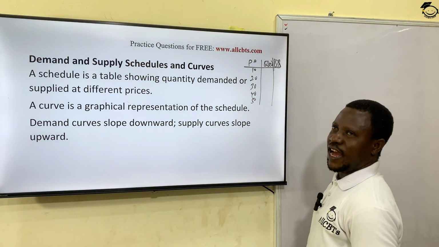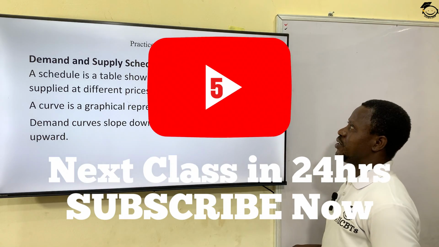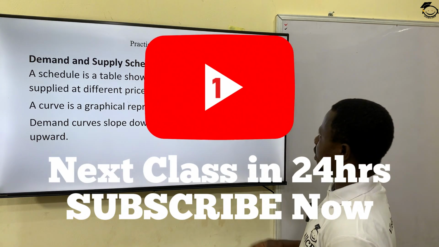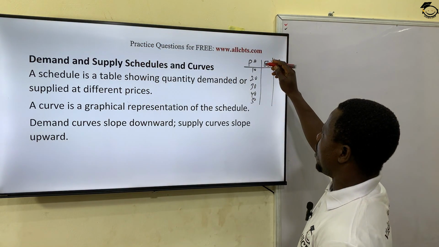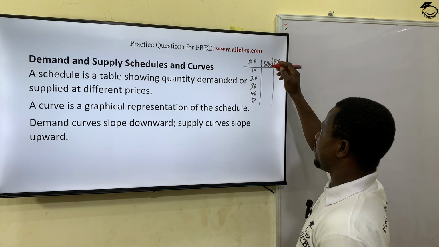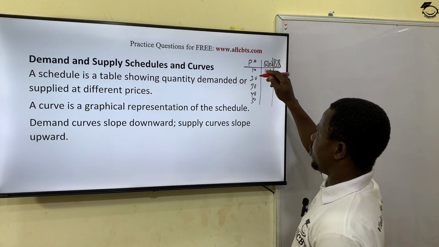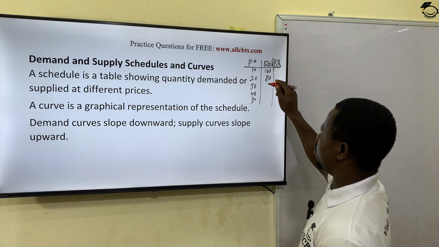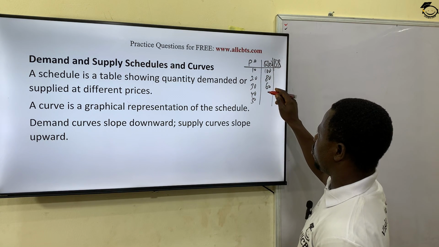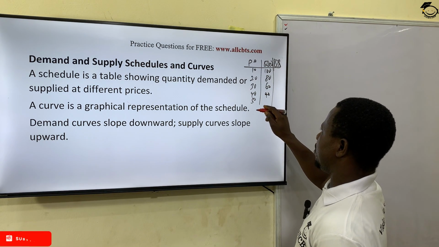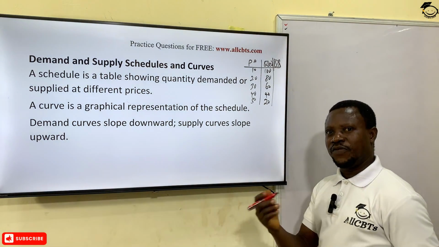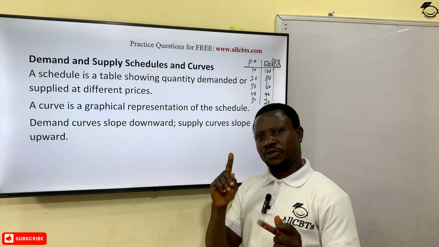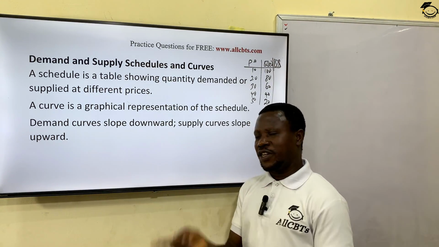Remember, the law of demand says the higher the price, the lower the quantity demanded, and the lower the price, the greater the quantity demanded. Let's assume at 10 naira, they're able to demand 100. At 20 naira, it falls to 80. At 30 naira, it has fallen to 60. At 40, it has fallen to 40. And at 50, it has fallen to 20. You can see it's in reverse. When you talk about the law of demand, the relationship between price and quantity demanded is inversely proportional.